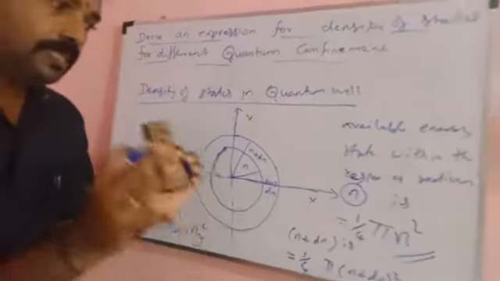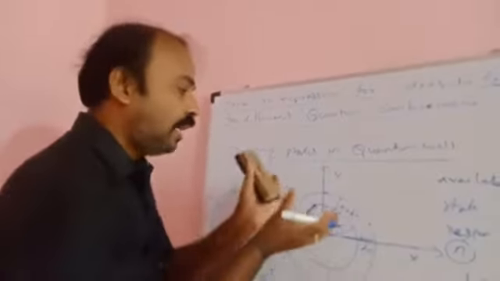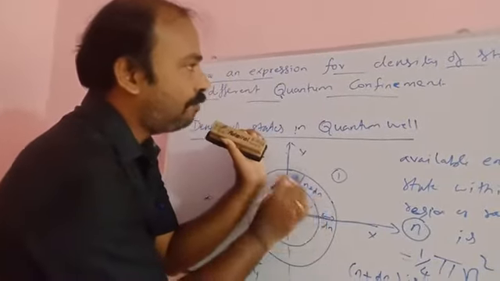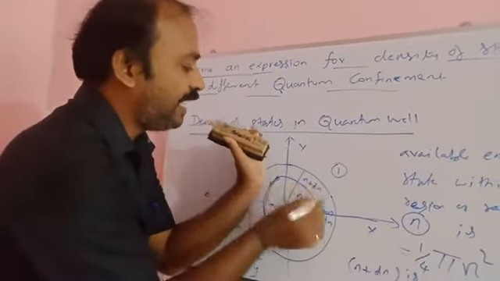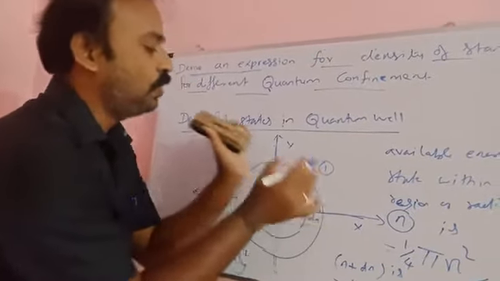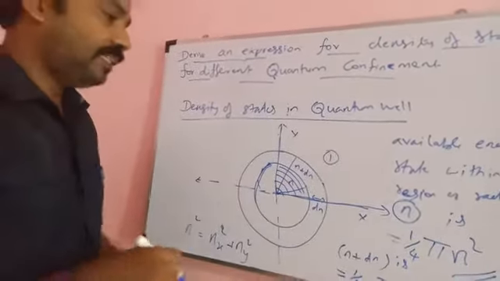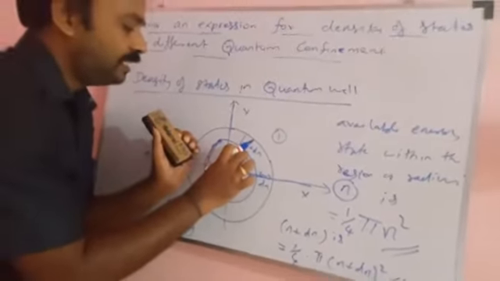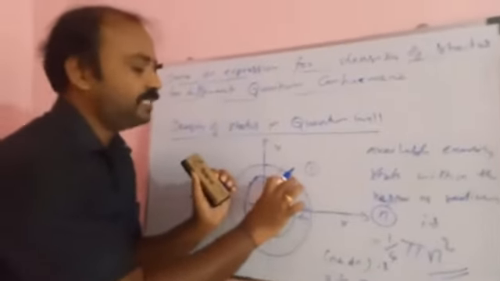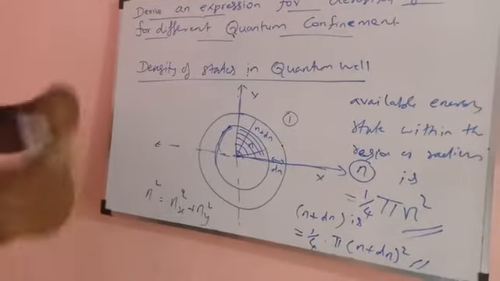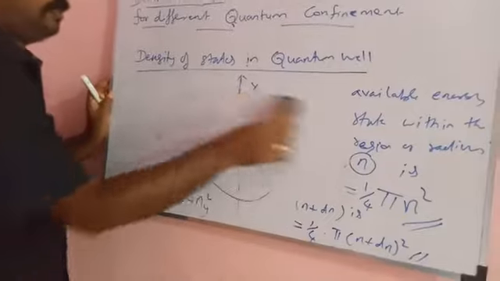So the second point to focus on is that we have four quadrants, and we are only considering the positive quadrant, where we can find how many energy states there are. So how many energy states are there in positive xy alone? The available energy states in this region is 1 by 4 pi n squared, and in this region it is 1 by 4 pi (n plus dn) the whole squared. So now we move to the next part.